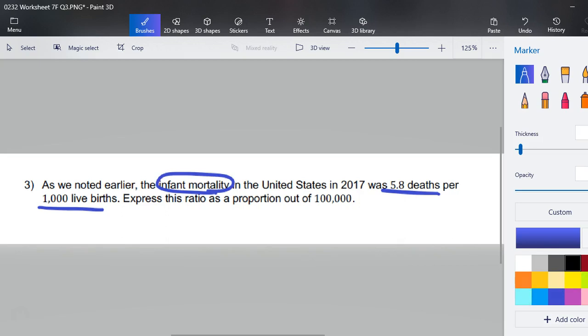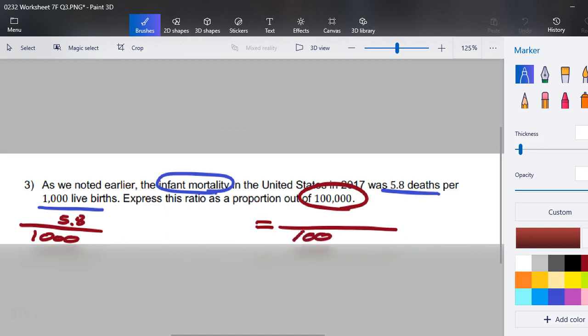Part of those real numbers are there are deaths. And this one in particular is talking about 5.8 deaths for every 1,000 live births. They want us to express this as a ratio out of 100,000. In doing so, I'm going to have to multiply something so that my 1,000 becomes not a 1 with 3 zeros, but a 1 with 5 zeros.